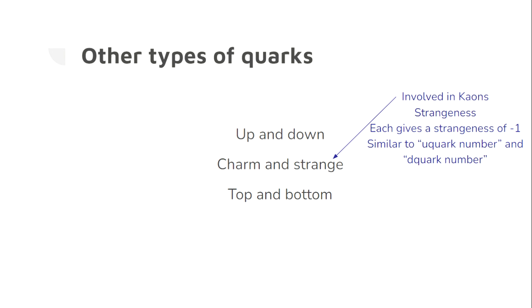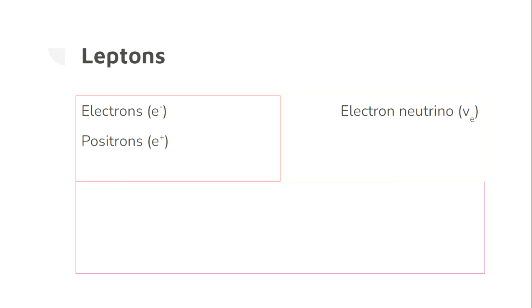First though, let's cover the other type of particle, the lepton, which is the type of particle that electrons are. Electrons have their own antiparticle, which is called a positron, which is designated by e+, which has a charge of +1. So, if you see e+, don't get confused. It's essentially the opposite to electrons. But just like how we have both up and down quarks, electrons have their own counterpart, which is called the electron neutrino, which has no charge. It is neutral.